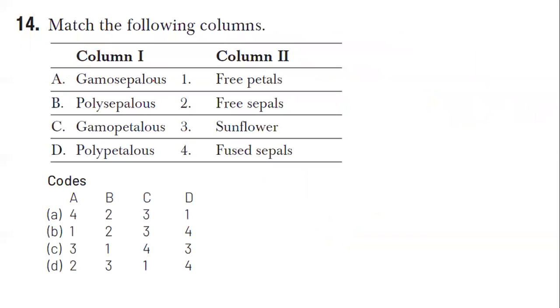Question number 14. Gamosepalous. What do you mean by gamosepalous? Gamosepalous means the sepals are fused together. Polysepalous means the sepals are free. Then gamopetalous, for example, you will see it in sunflower, and polypetalous means petals are free. So which is the correct answer? Option A will be the correct answer for this question.